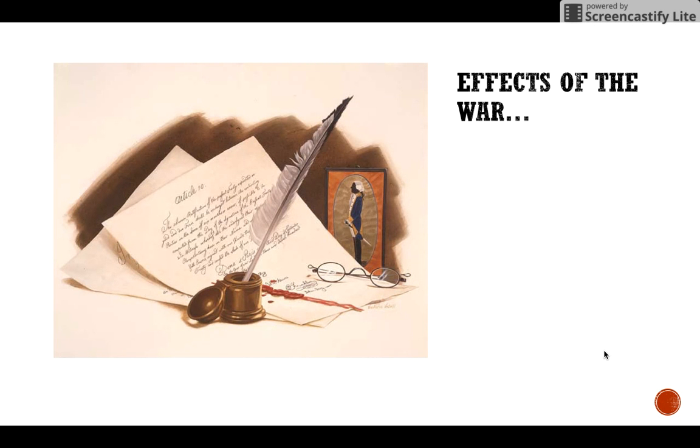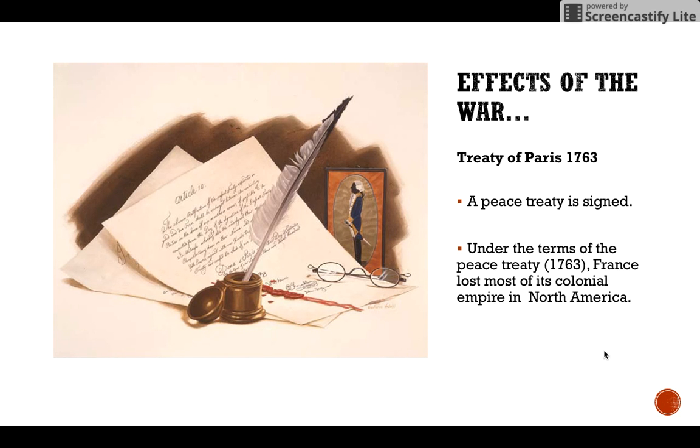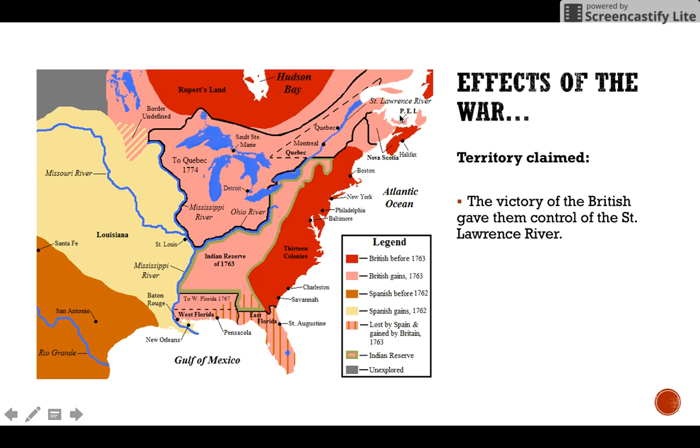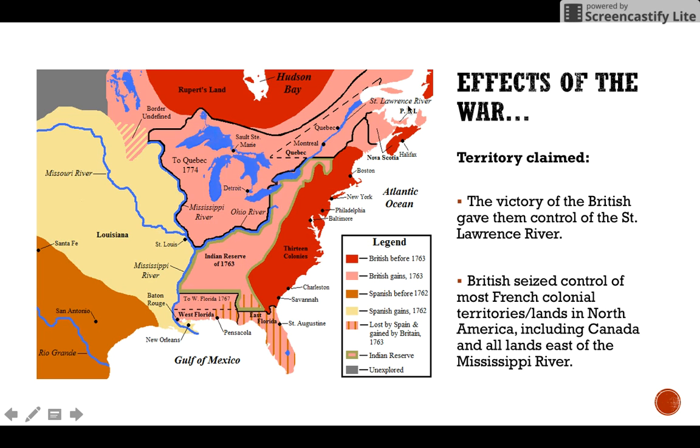Some of the spoils of this war included territory, and they signed a peace treaty in 1763 called the Treaty of Paris. Under the terms of this treaty, France lost most of its colonial empire in North America. Like I said, some of the spoils for the British included this. Their victory gave them control over the St. Lawrence River, that's just north of Maine, and they seized control of most French colonial territories in North America, including Canada and all the lands east of the Mississippi River.